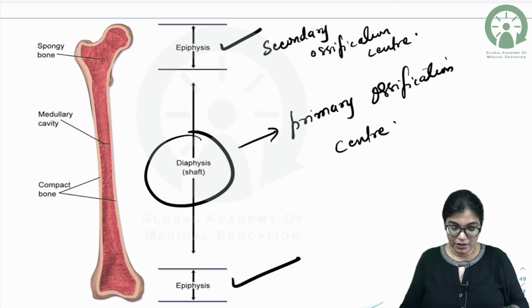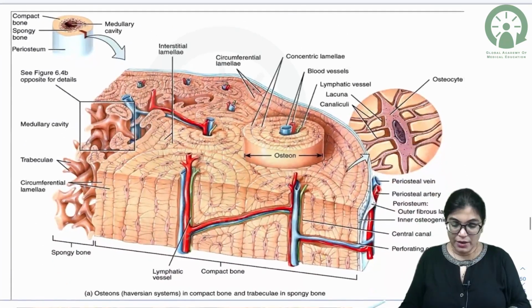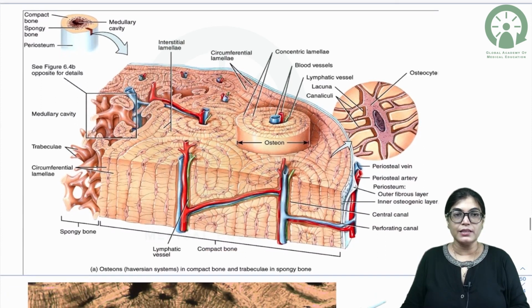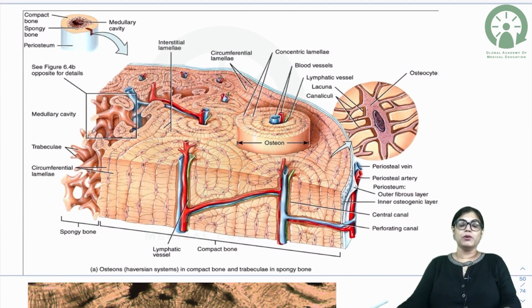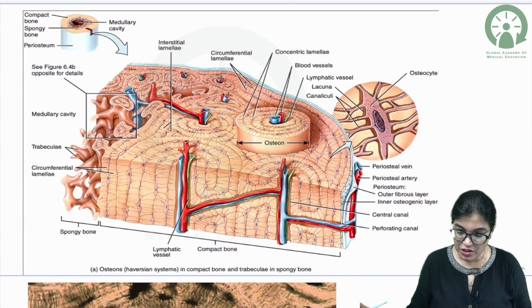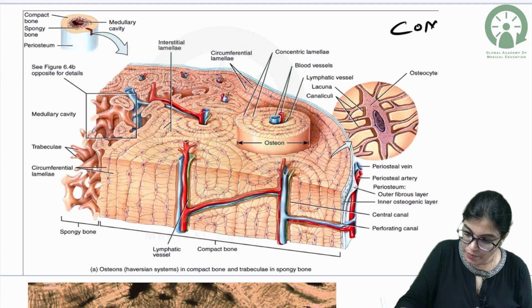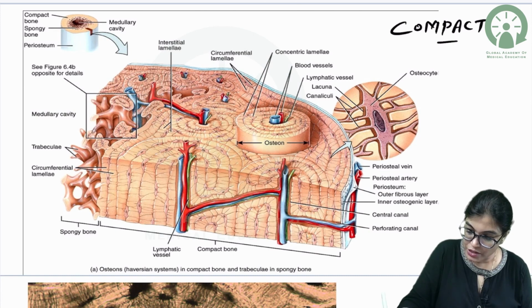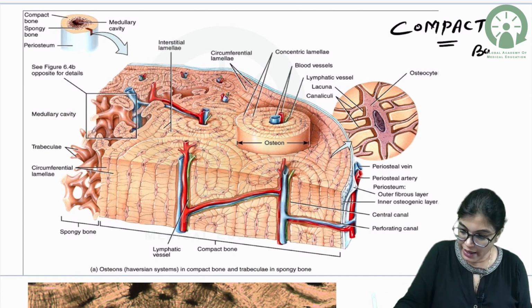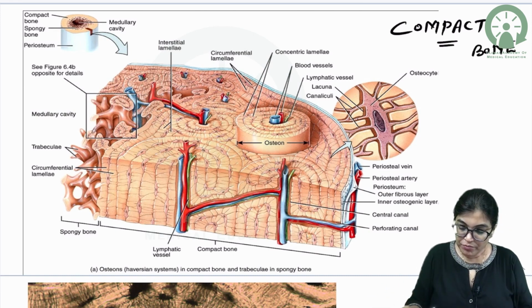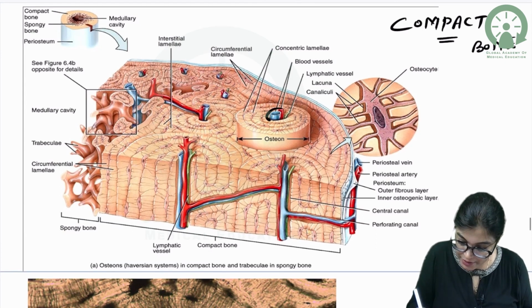Again I am showing you this image in which you can understand the compact bone's microscopic structures and histological part. This is a transverse cut section of a compact bone, in which you can appreciate that in the center we have a Haversian canal.